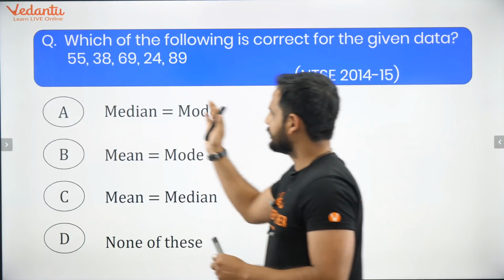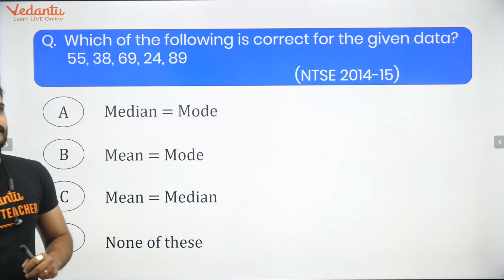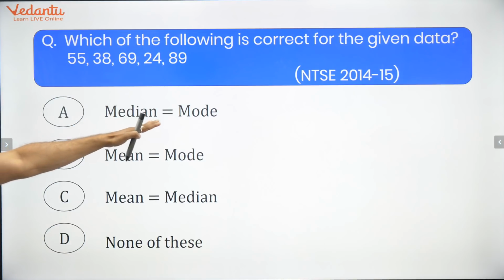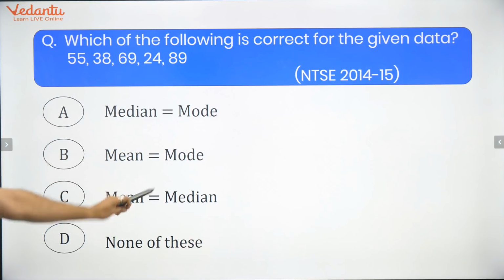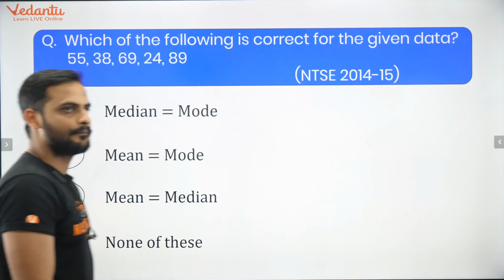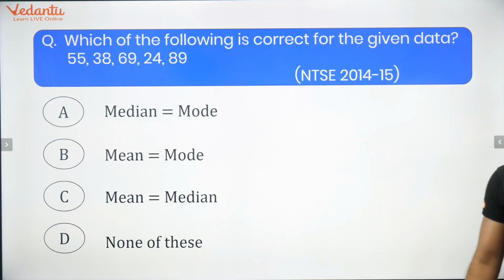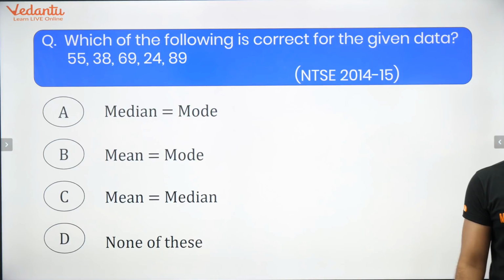Okay, now tell me one thing. Which of the following is correct for the given data? This data is given to you here. This is an NTSC 2014-15 question. For this data, median is equal to mode, mean is equal to mode, or mean is equal to median. Which one of these is correct?